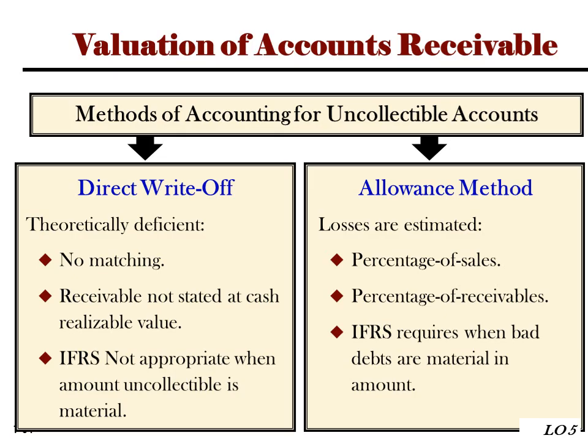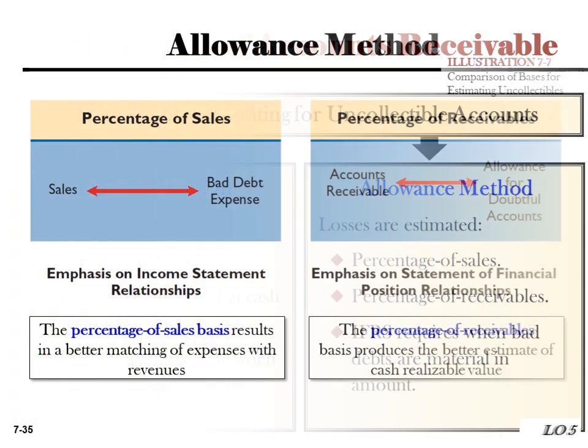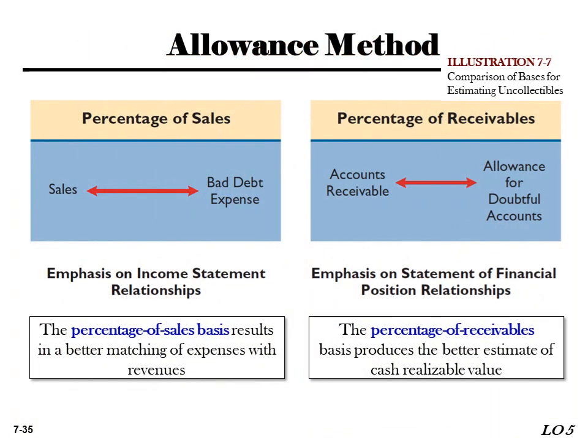But in the allowance method, there is a percentage of sales and a percentage of receivables. IFRS requires it when bad debts are material in amount. So there is a percentage of sales: sales gives bad debt expense, and the percentage of receivables: the account receivable gives allowance for doubtful accounts. The percentage of sales results in better matching of expense with revenues.